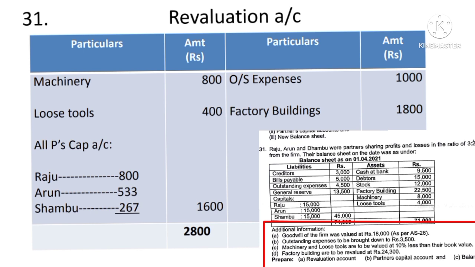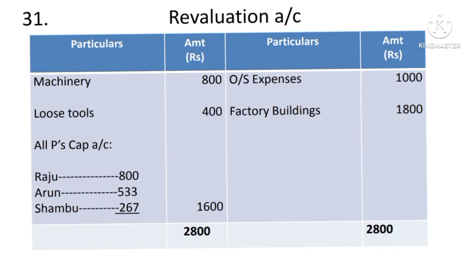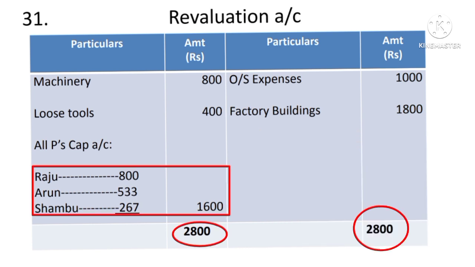And thereafter the factory building is to be revalued at rupees 24,300. Earlier it was 22,500, so now it is revalued at rupees 24,300. There is an increase of rupees 1,800 in the factory building value, so it is a profit. Record it on the credit side of the revaluation account. So 1,800 factory building. Now the total credit side is more, 2,800. Record on both the sides, find out the difference, 1,600, and this 1,600 has to be distributed among all the partners as per the old profit sharing ratio.